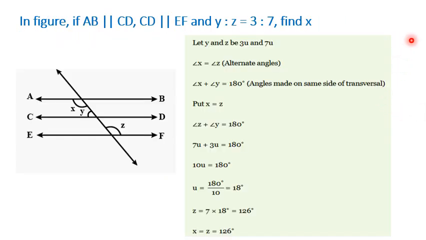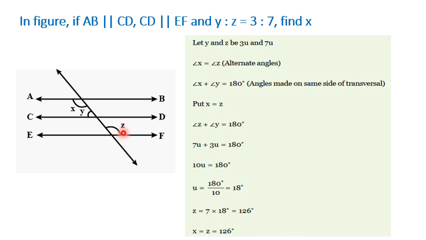In the figure, AB is parallel to CD, and CD is parallel to EF, and angles Y and Z are in the ratio 3:7. We need to find X. So if Y and Z are in this ratio, we can write them as some constant, 3U and 7U, because they are in that ratio. U is some constant we need to determine. Now if these lines are parallel, angles X and Z are equal.